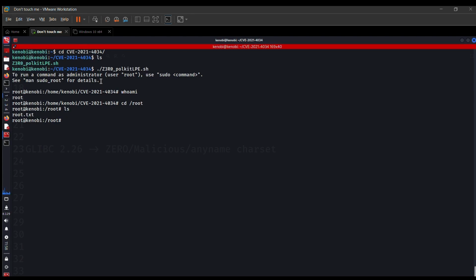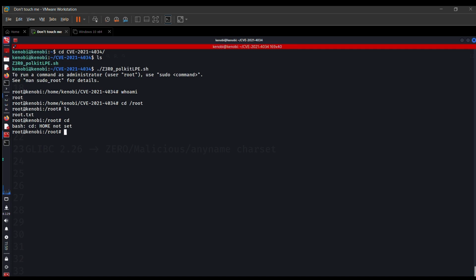Bingo, we are root. Let's see if we are actually root. Yeah, we are root. Let's see if we can go to the root directory, and yeah, we are root. So we have the root.txt. I cannot show the root.txt because it's not within the policies of TryHackMe, but you can see that we are root.